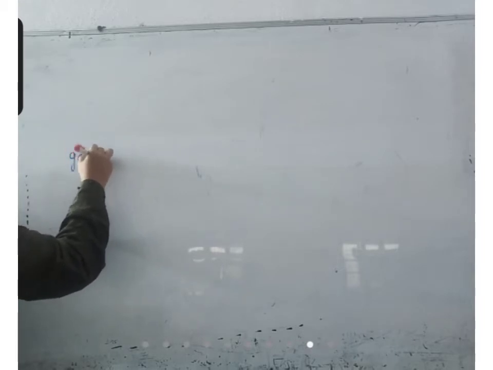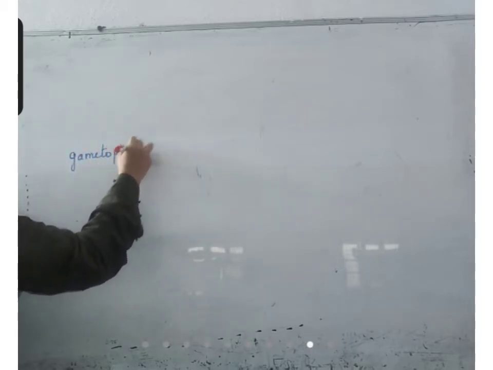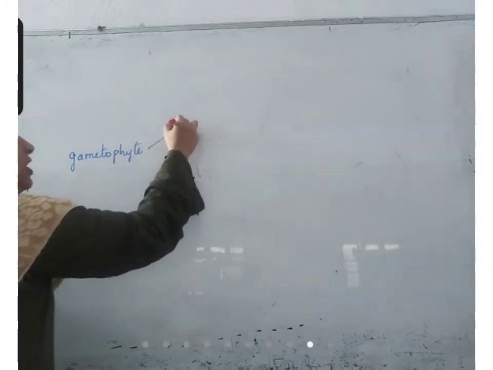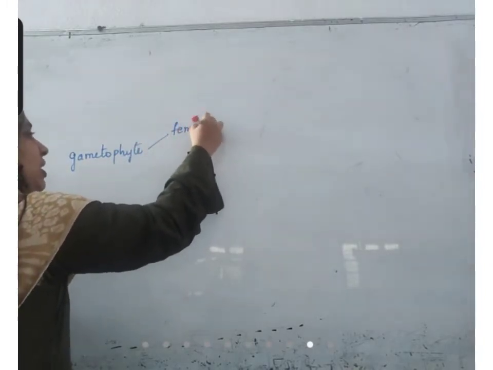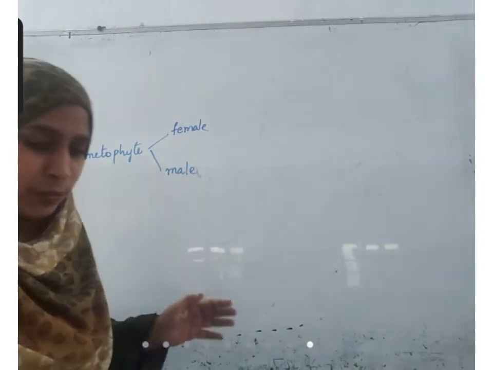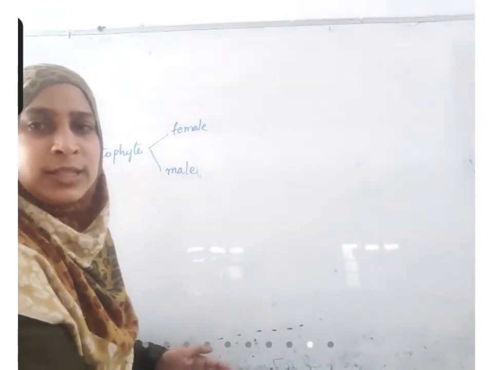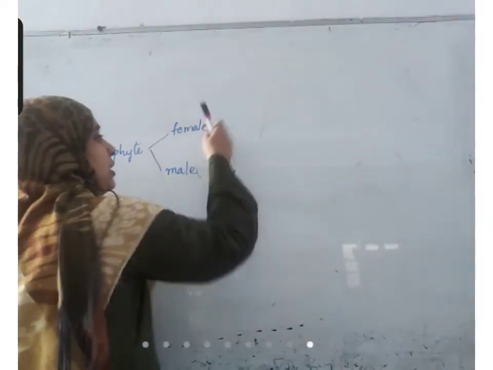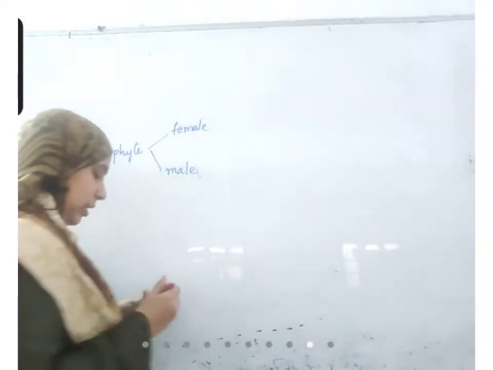See, in the bryophyte life cycle, first the gametophyte is formed. In this gametophyte, the female is a different organism and the male is a different organism. Not for all bryophytes, it's not like that. Sometimes both are present on the same organism also.